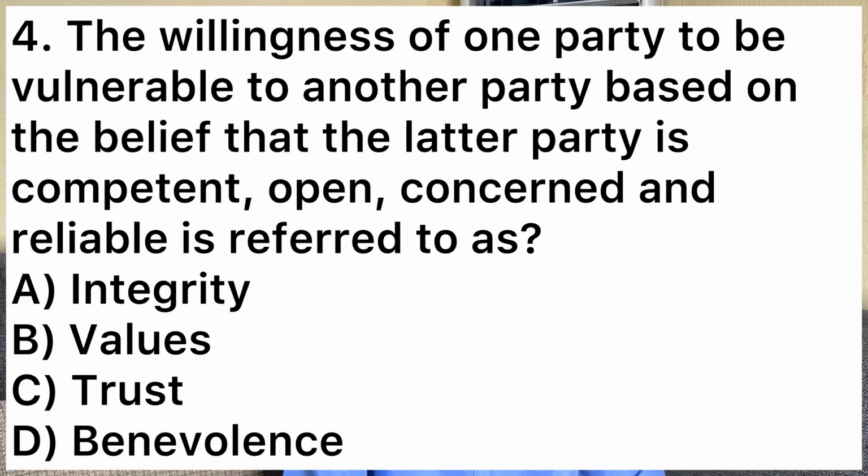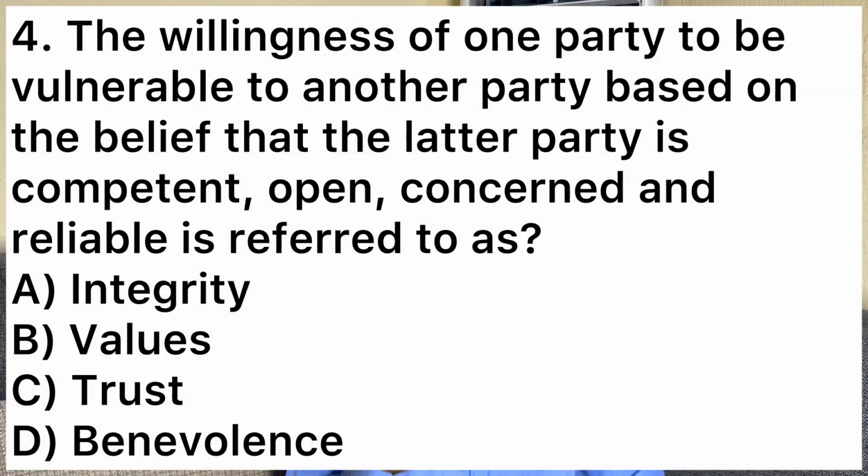Number four says, the willingness of one party to be vulnerable to another party based on the belief that the latter party is competent, open, concerned, and reliable is referred to as A, integrity, B, values, C, trust, D, benevolence. So the answer is trust. Once you trust someone, you're obviously vulnerable to them. If you sit in a taxi, you're obviously entrusting your life in the driver's hands. So you trust him. That's why you enter this car. So obviously you are going to be vulnerable to the other party, which makes the answer C, trust. Now let's move on to number five.